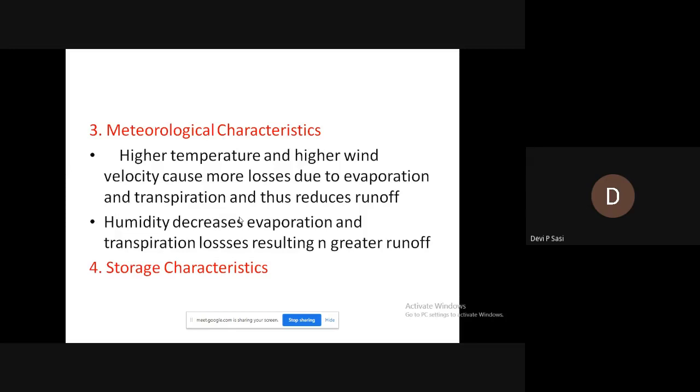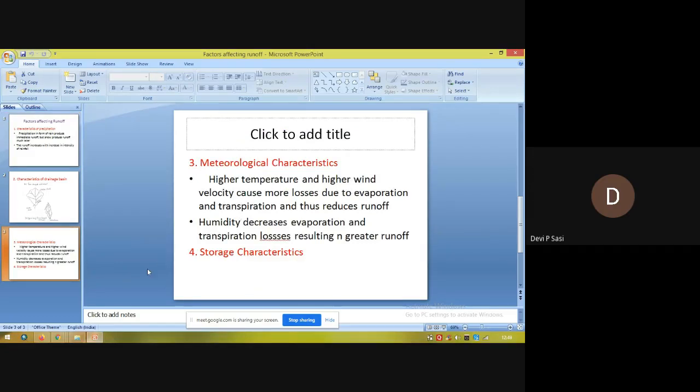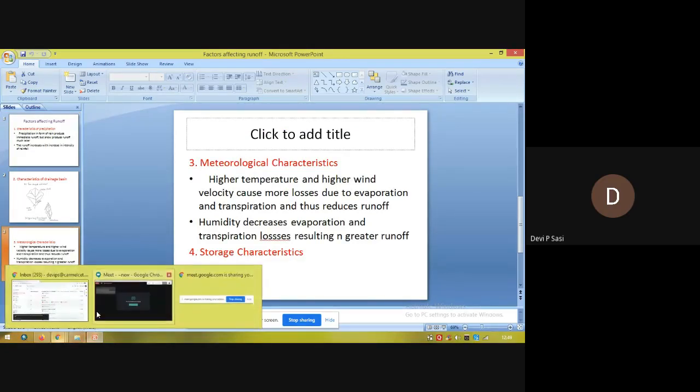And if water is released from the surface storages after a long time, that is, if after the precipitation this water is released, it appears as delayed runoff. That is about storage characteristics. If there is presence of storage structures, it decreases the runoff because a particular amount of precipitation gets stored in these structures. They can be artificial or natural. That is about the factors affecting runoff.